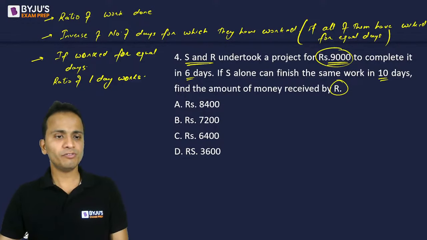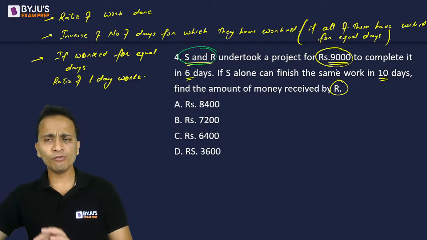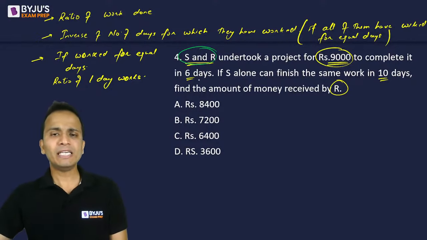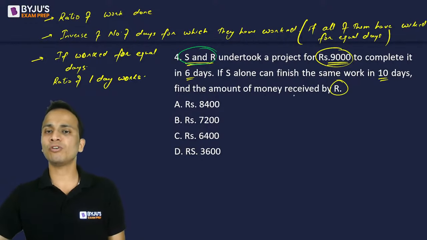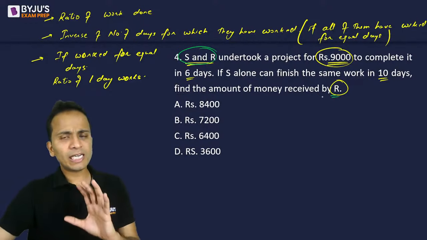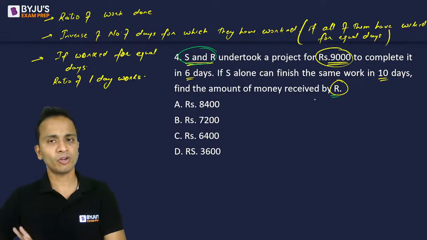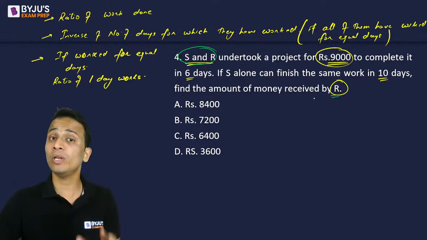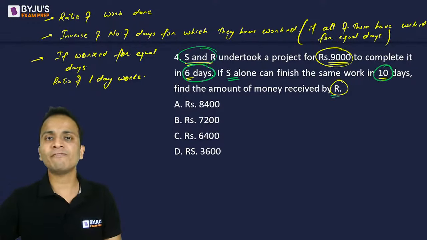Now, in our question, we can clearly see that S and R undertook a project for rupees 9,000 to complete it in 6 days. If S alone can finish the same work in 10 days, find the amount of money received by R. So now clearly it is given that S and R are working together on this entire project, right? S and R are both working together. That means S and R will be working for an equal number of days.